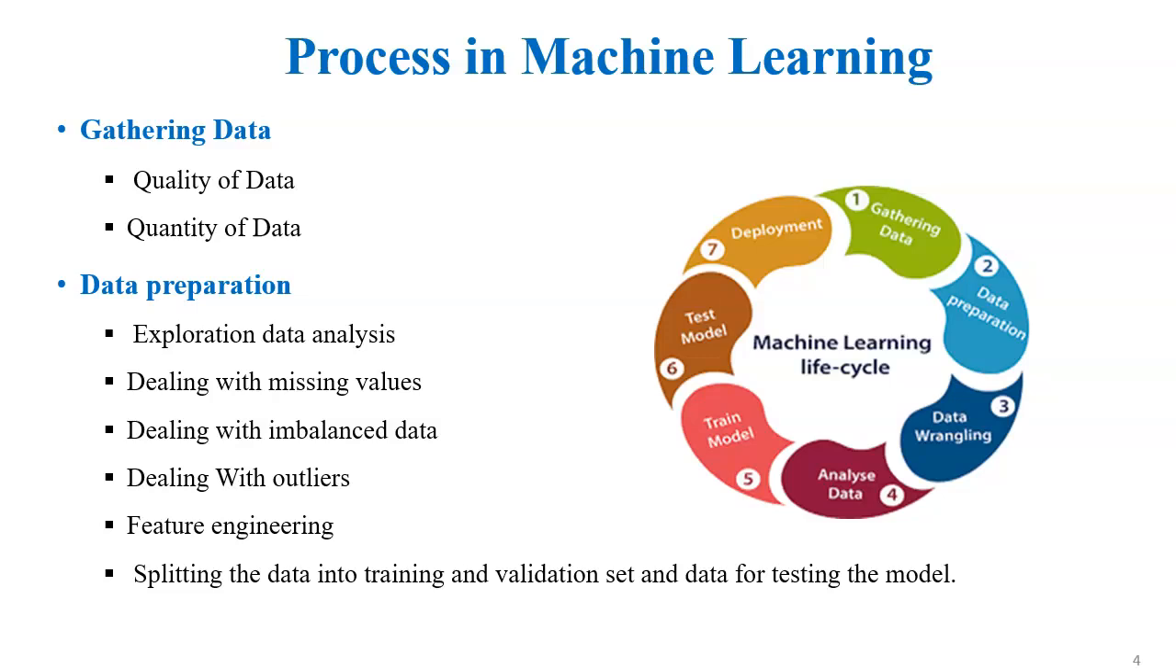So the first step is gathering of the data. It means collection of the data set. While collecting the data, we have to consider two important criteria. First one is quality of data and quantity of data. Quality of data means the data set must be in a particular format. For example, numerical data must be in comma separated values, that is, CSV format.